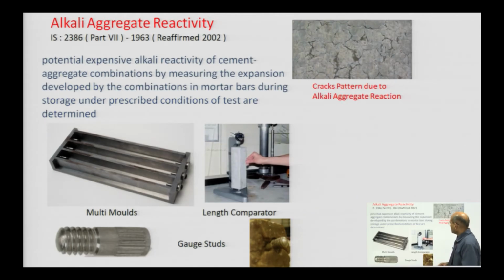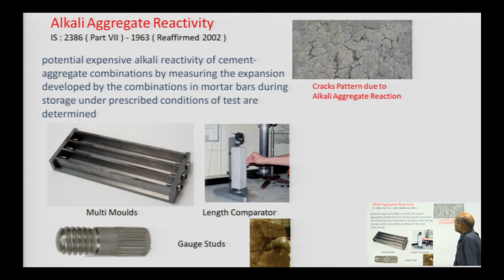Another important parameter is alkali aggregate reactivity, which is governed by IS 2386 part 7, 1963, reaffirmed in 2002. This is very important.